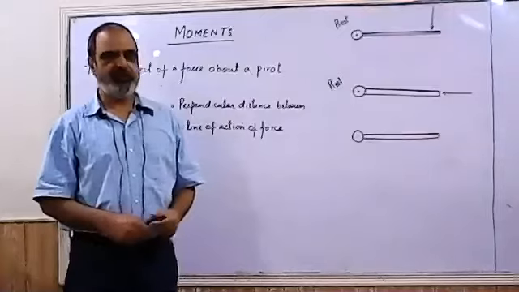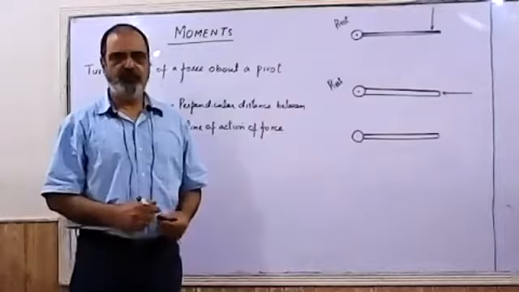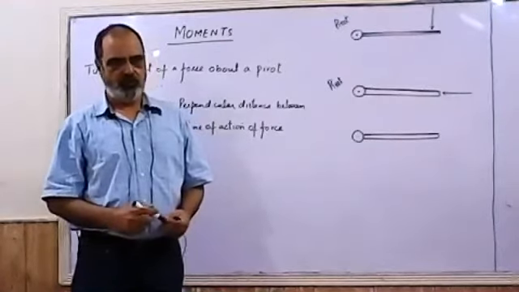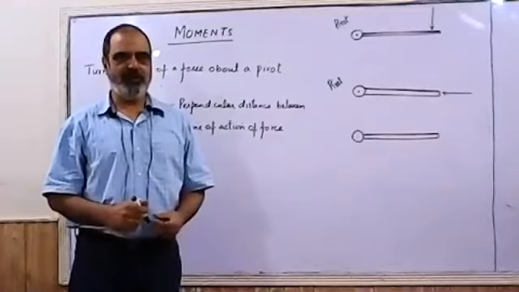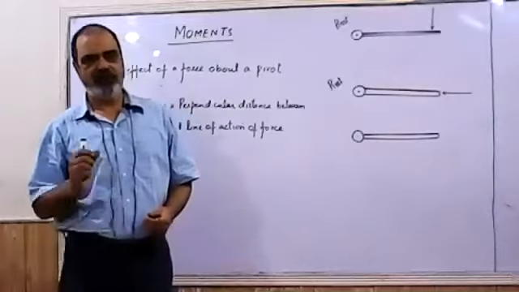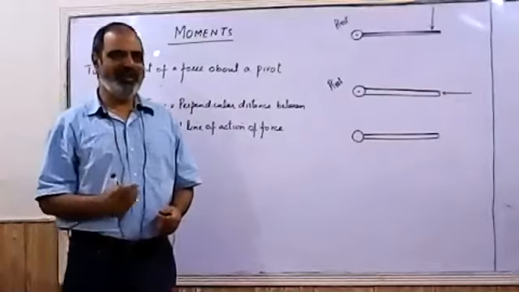What is a pivot? Pivot is a point about which an object can rotate. If you consider a door, when we open the door, it rotates about its hinges. So hinges are the pivot of the door. So the door has the ability to rotate.